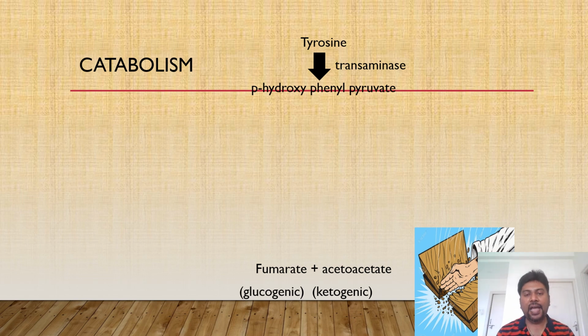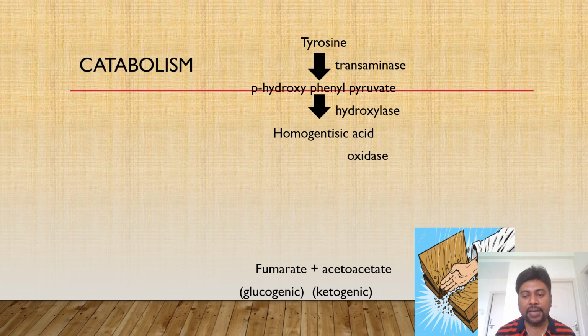Now this para-hydroxyphenyl pyruvate undergoes two oxidation steps. The first step is mediated by the enzyme hydroxylase. As the name says, this hydroxylase will add one more hydroxyl group to the structure and convert it into homogentisic acid. The second oxidation step will be catalyzed by the enzyme oxidase, and as the name says, it will oxidize the homogentisic acid.